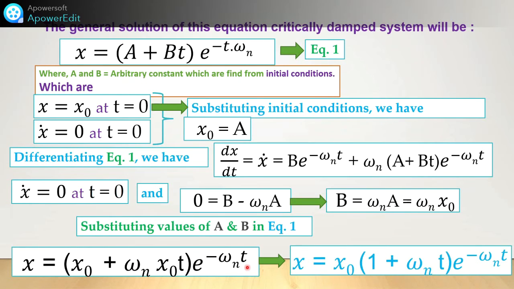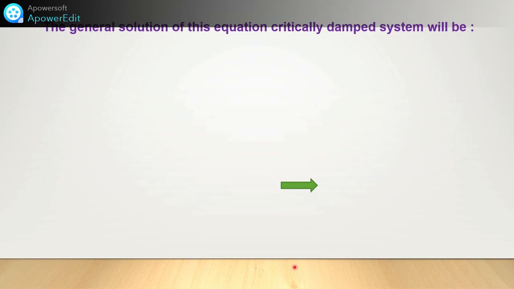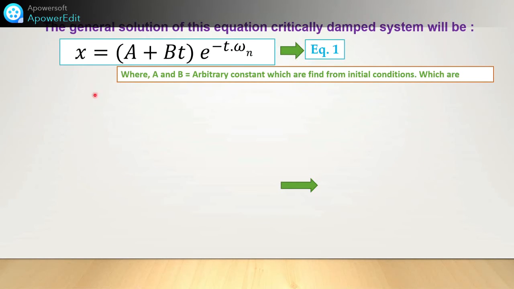Afterwards, if we take x0 common, what will remain? x is equal to x0 inside the bracket (1 plus omega n t), bracket close, e raised to minus omega n t. Omega n is the natural frequency, t is the time duration, and x0 is the initial displacement. You can find the displacement amplitude. And this is the general solution of this equation.